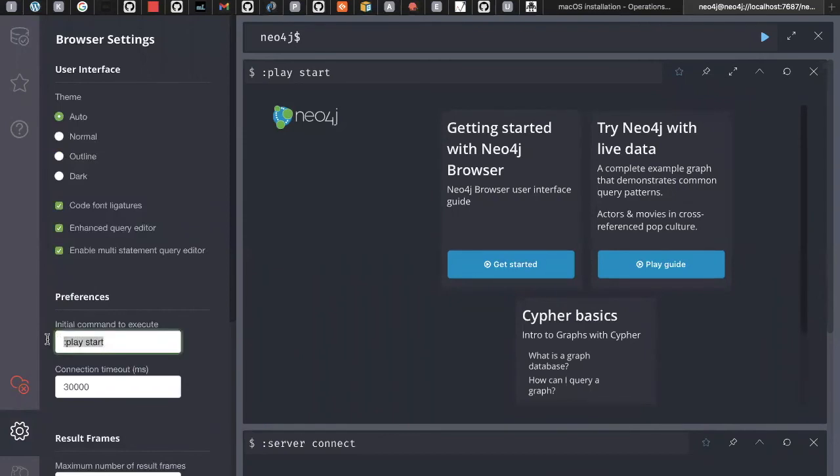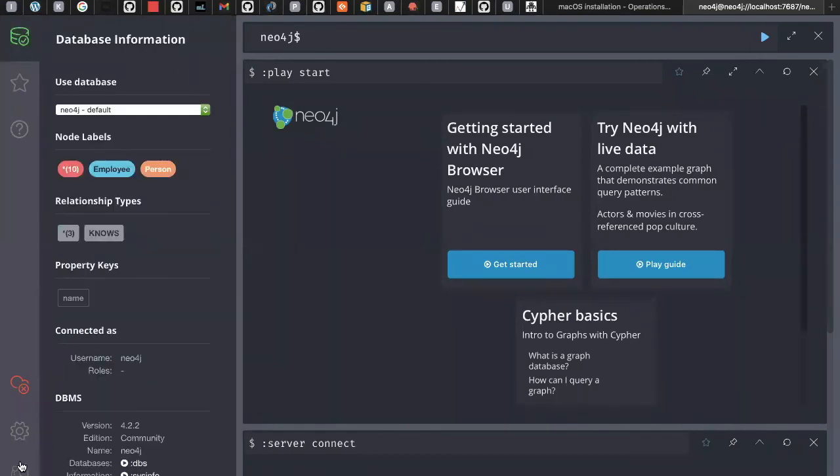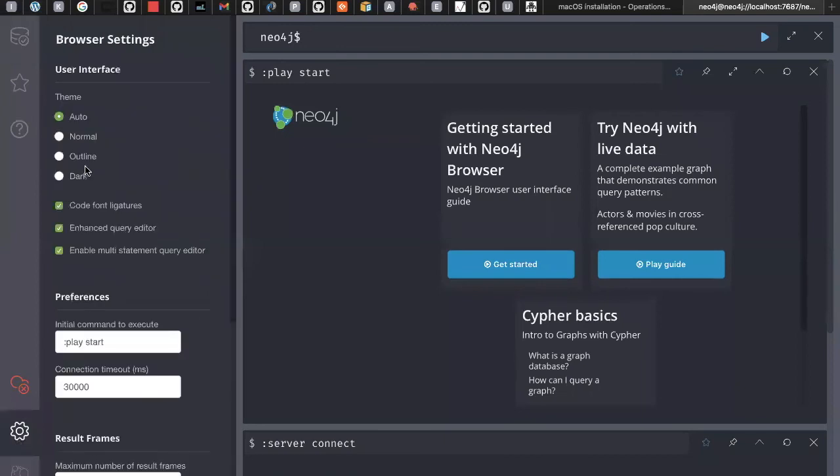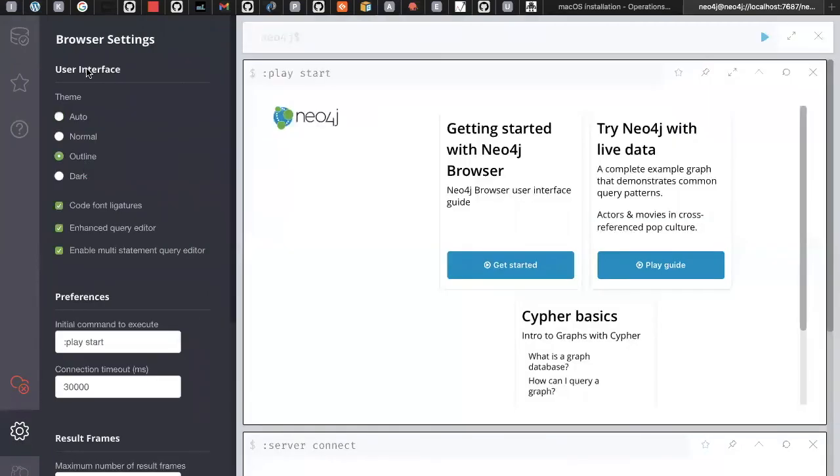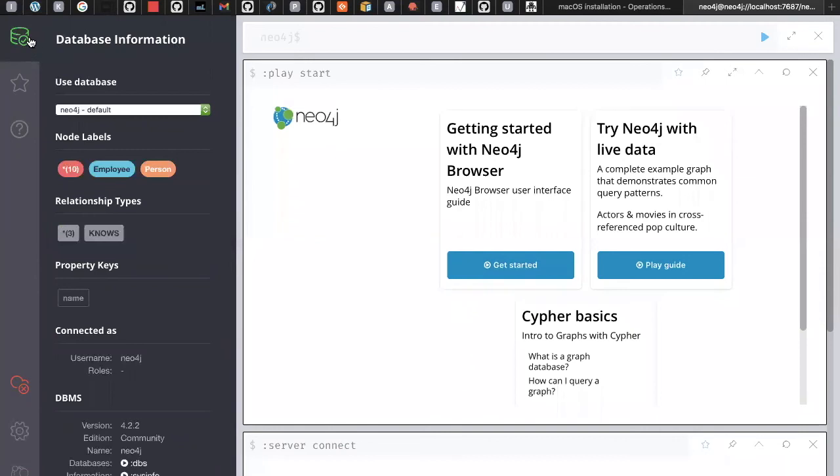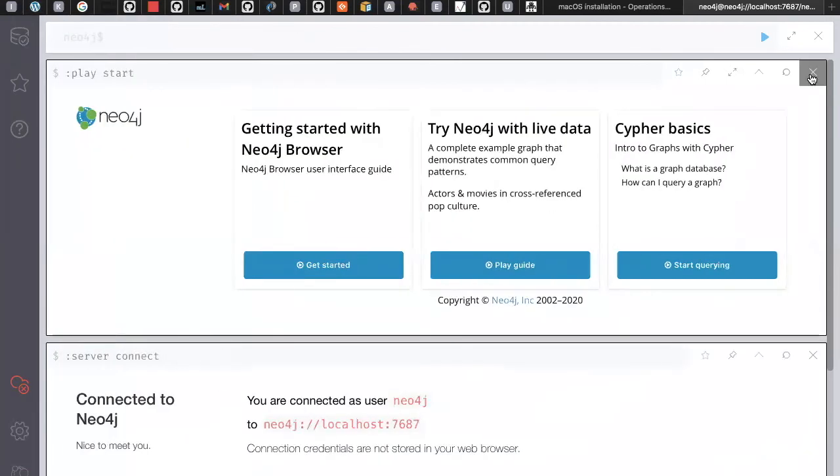And the initial command is always :play start. For example, if I go back to this, I want to change this one to white, so maybe you can easily visualize it. Okay, so this is done. Now what I'm going to do is click this, and everything is gone. I actually closed all the windows. So here is the command bar.